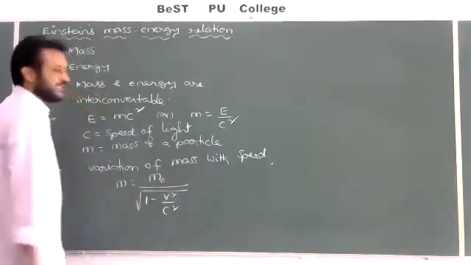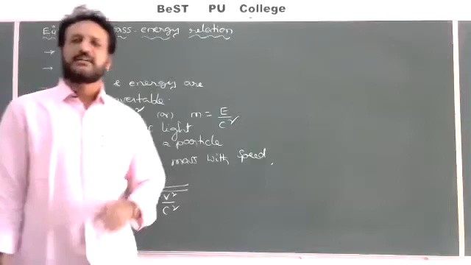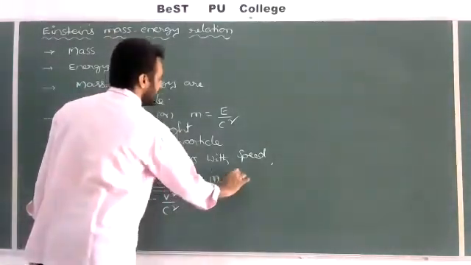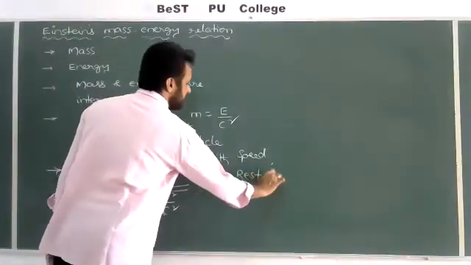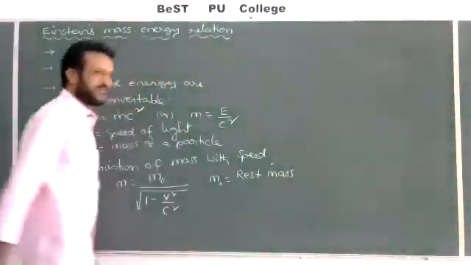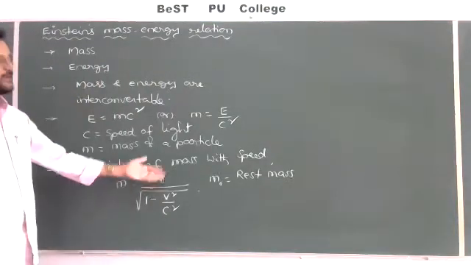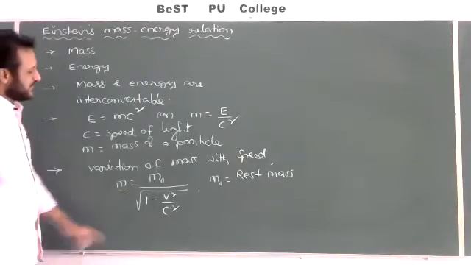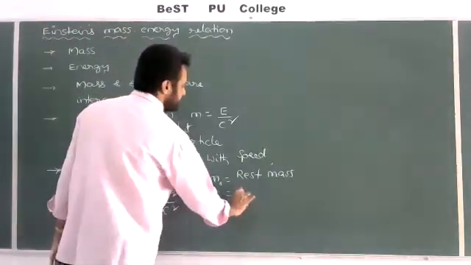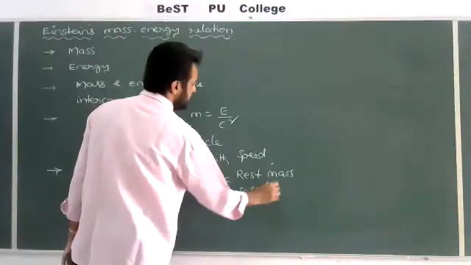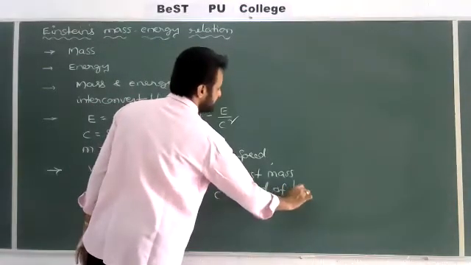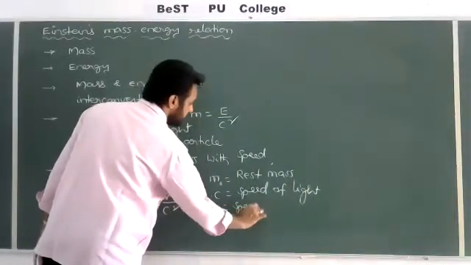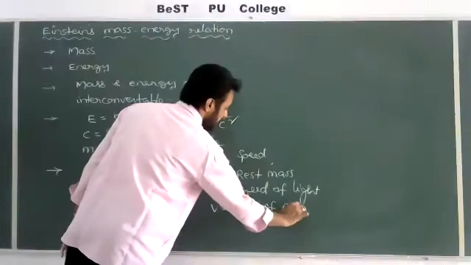When any particle is at rest, its mass is M naught, so M naught is called the rest mass of the particle. Whenever the same particle is in motion, its mass we write as M. Here C is the speed of light, a fixed value of 3 into 10 power 8 meter per second in a vacuum, and V is the speed of the particle.